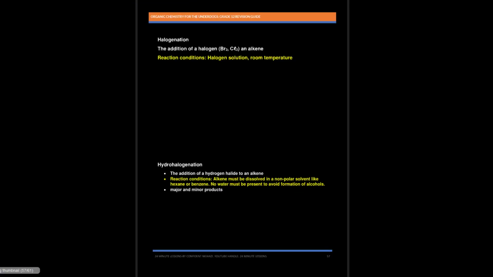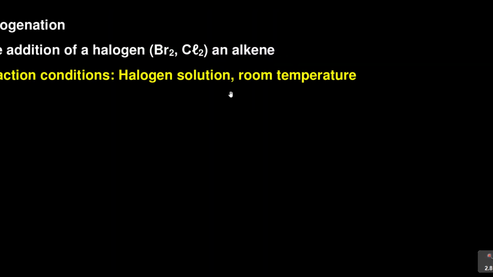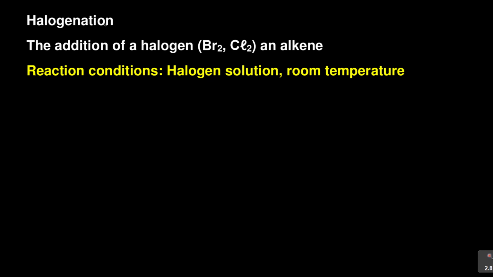Let's move on to the next addition reaction, which is important for you to know. The next one is halogenation. Now there is that word halogen. You know the halogens, addition of a halogen, bromine or chlorine. Sometimes iodine is also involved, but now they will ask you why are they not adding it. It's because the reaction is very slow.